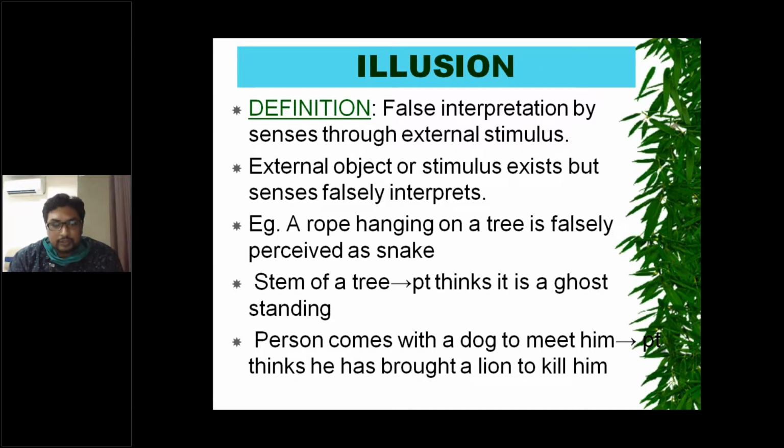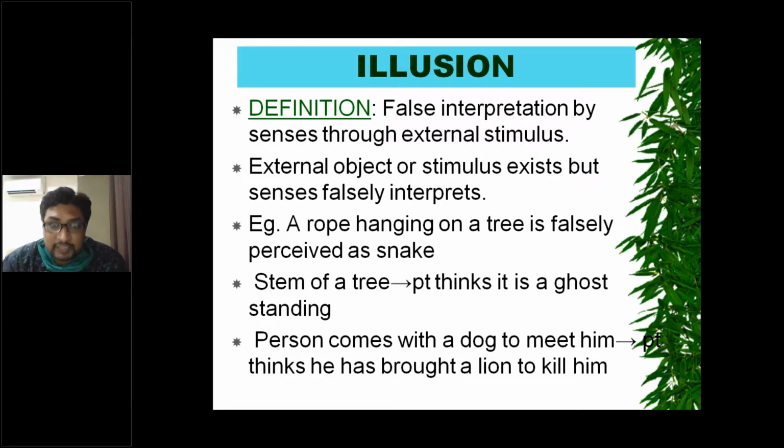Another illusion: a person comes with a dog to meet the patient, but the patient thinks he has brought a lion to kill him. So the external stimulus is there, but there is a false interpretation. Instead of a rope, he thinks it is a snake. Instead of the stem of a tree, he thinks it is a ghost. Instead of a dog, he thinks it is a lion.